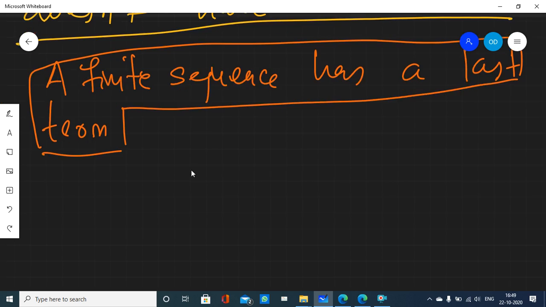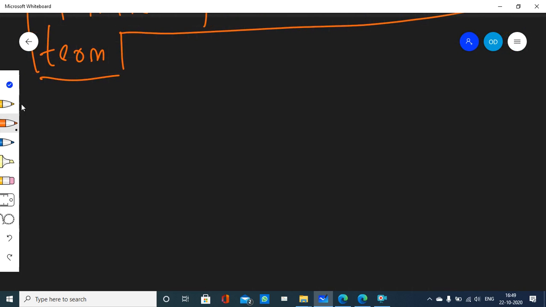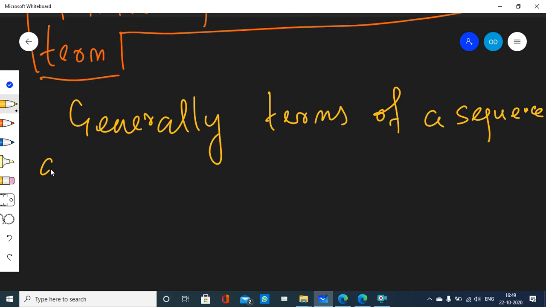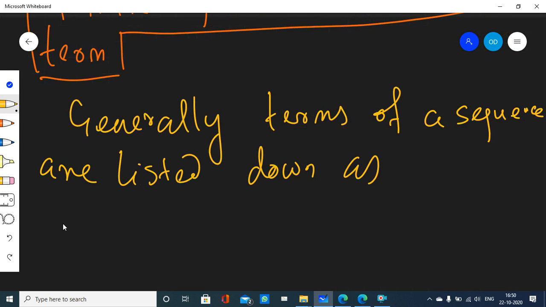Okay, so listen. Generally, terms of a sequence are listed down as A1, A2, A3, etc.